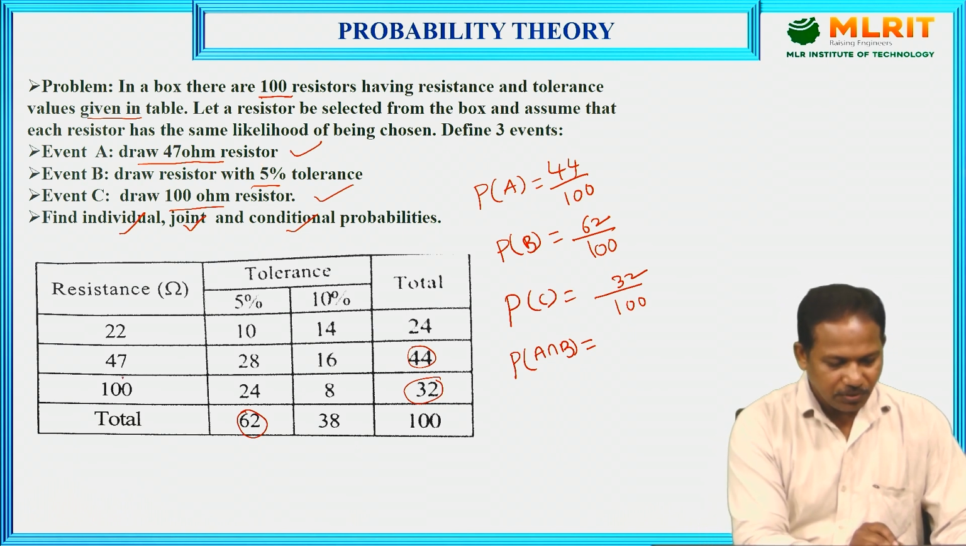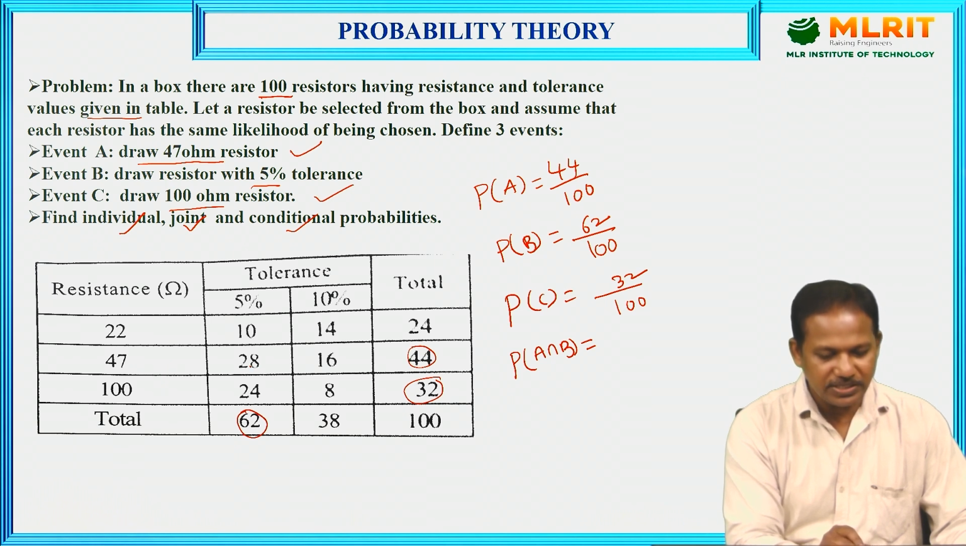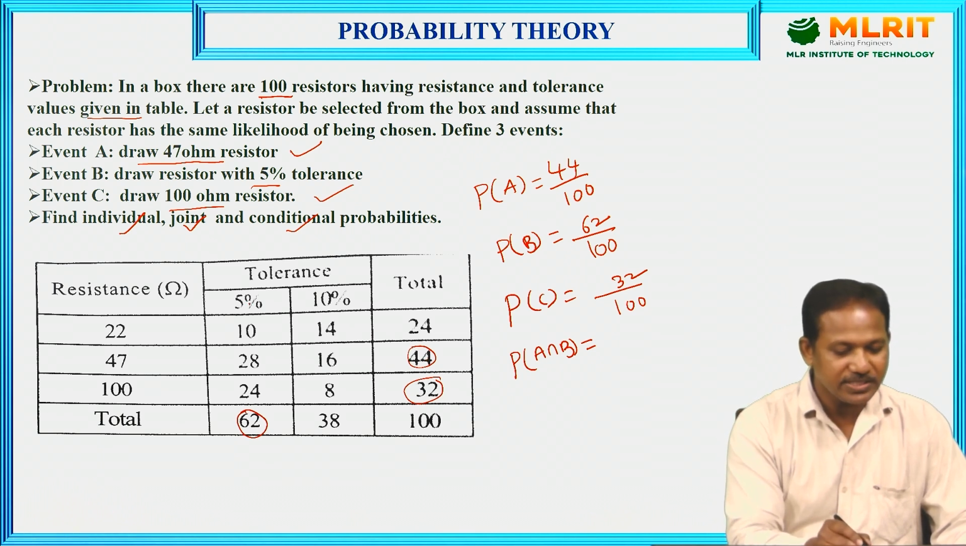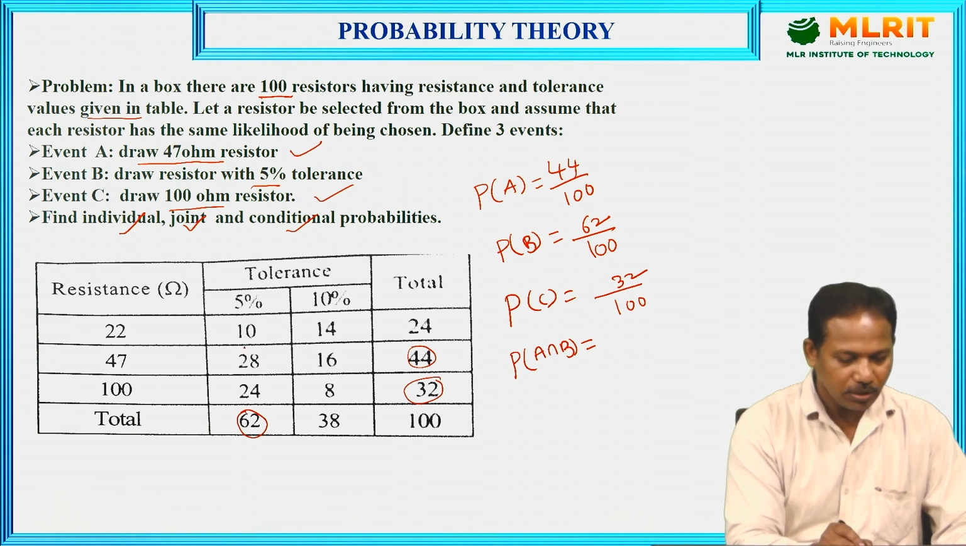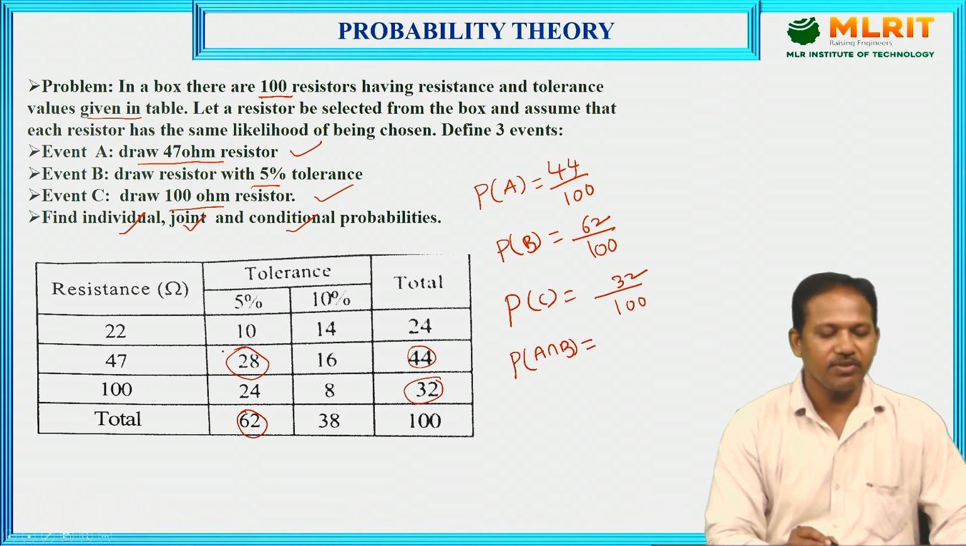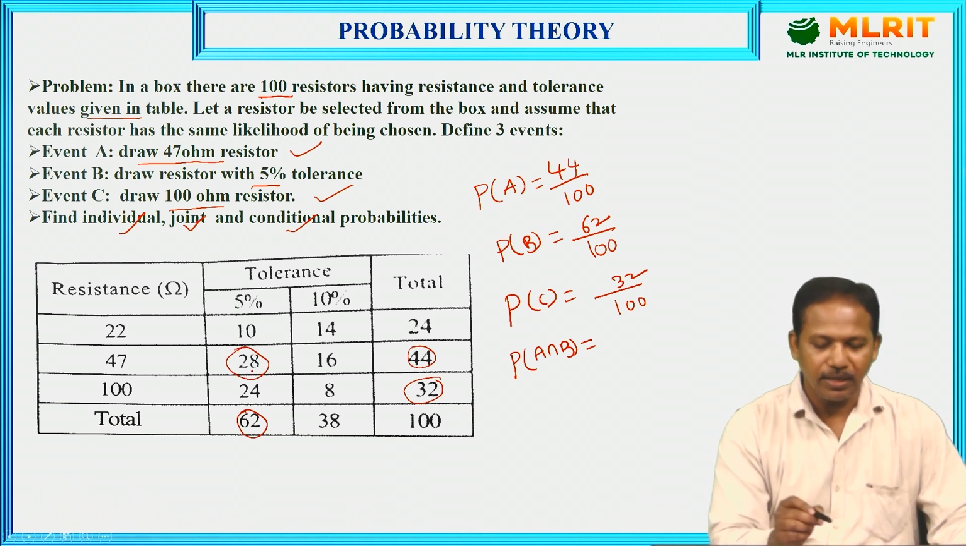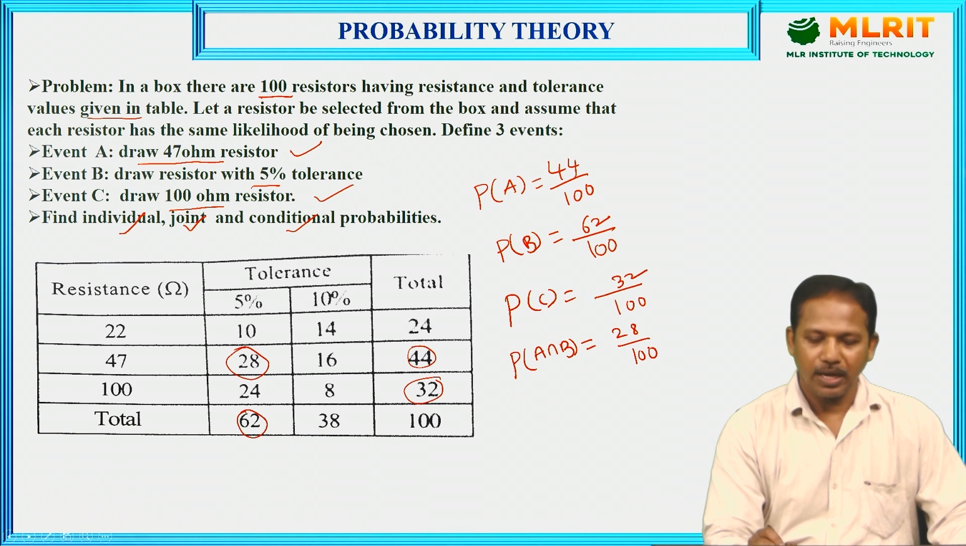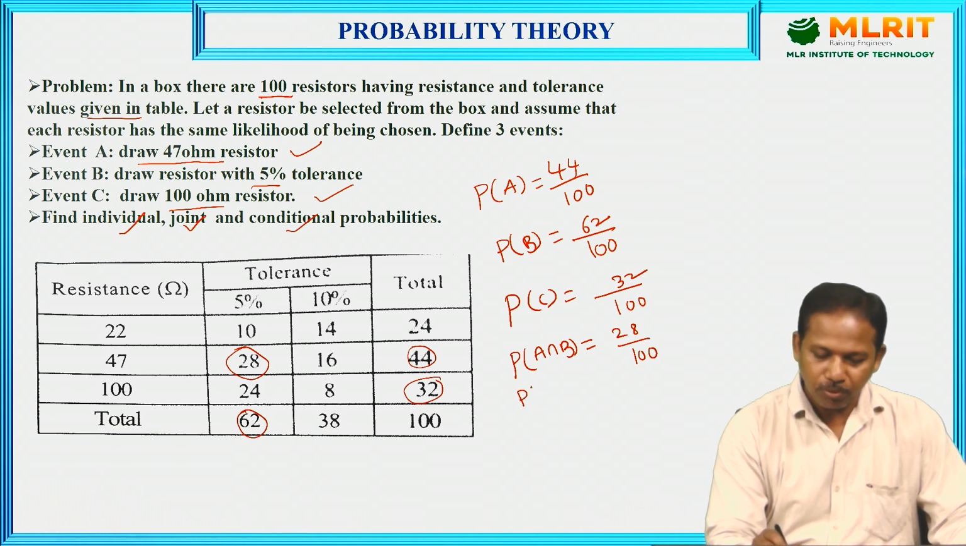See here, of the 47 ohm resistors, 28 are 5% tolerance and 16 are 10% tolerance, 44 in total. Now, what he is asking is the other condition, 5% tolerance only. Now, the common between 47 ohm with 5% tolerance is 28 out of 100. So I can write 28 by 100.